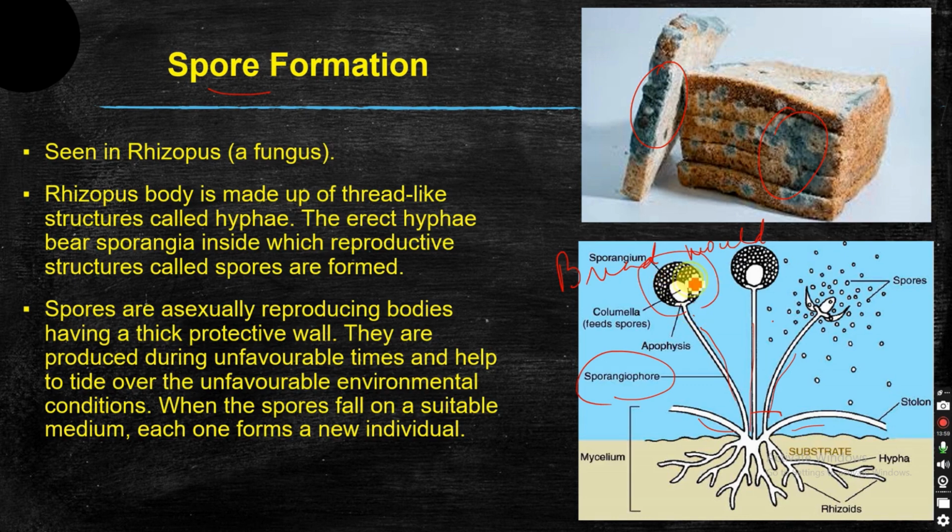The spores involved in asexual reproduction are present inside the sporangium. This mostly happens during unfavorable conditions, so that is the protective covering. Once the condition becomes favorable, the sporangium will burst open and the spores are released. Wherever each of these spores falls, it will give rise to a new Rhizopus, and the fungus will grow separately. That is asexual reproduction through spore formation.